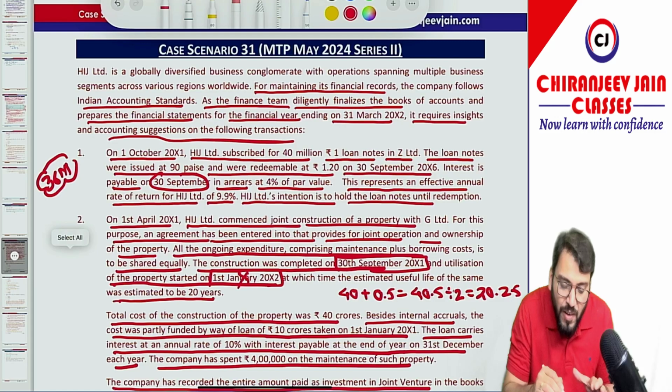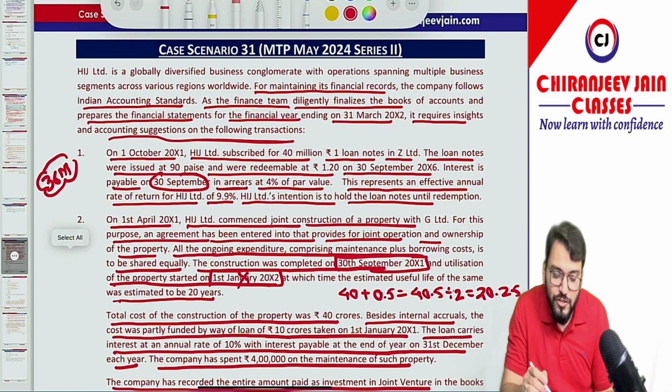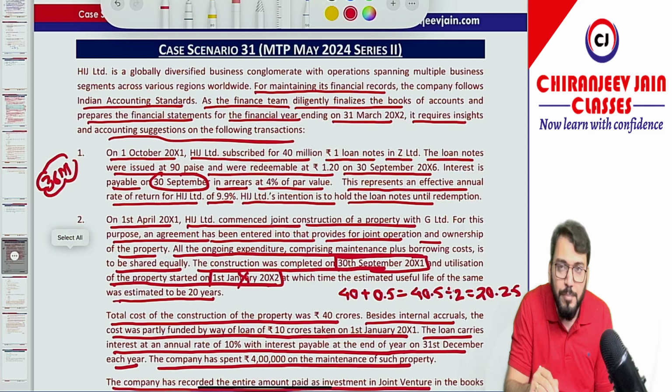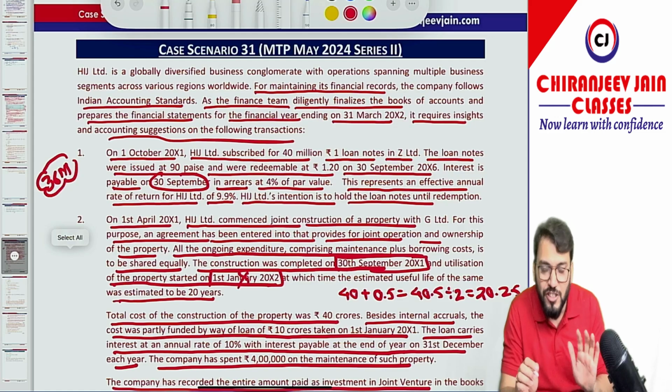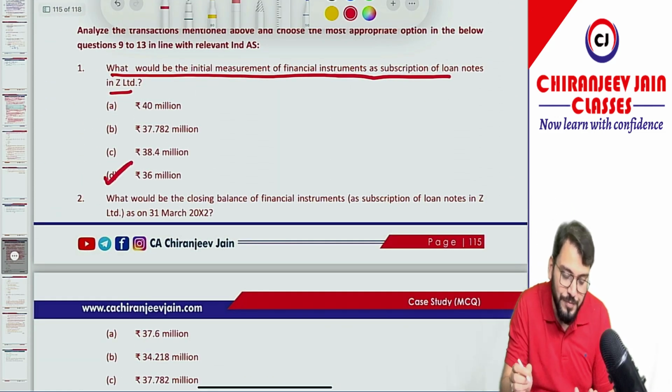So this is not a compound financial instrument. It is a financial liability, and a financial liability will be recognized at fair value minus transaction cost. In this case, there is no transaction cost. So the EIR is given as 9.9%, and we can say that the market rate of interest may be 9.9% only. We have done discounting at 9.9%, so the amount will come to 36 million. Understood? So 36 million will be the answer.